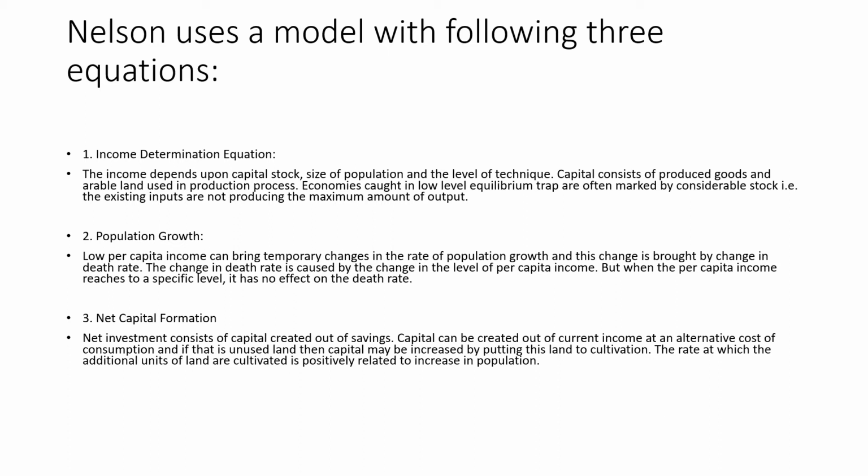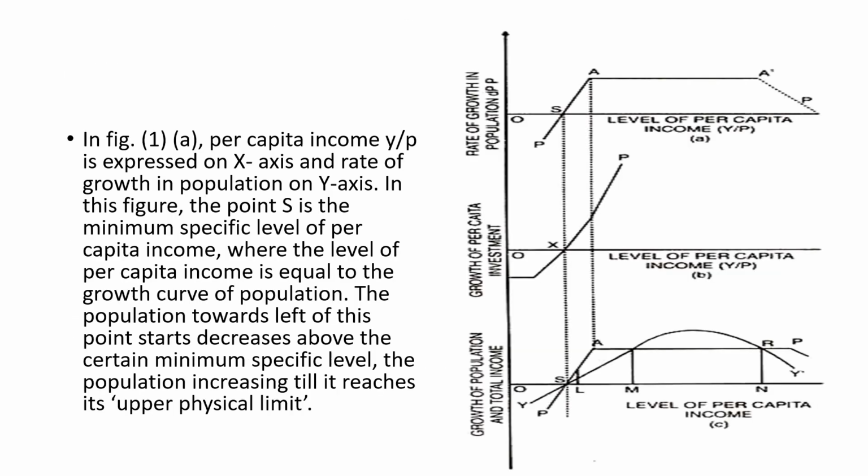Now coming to the final and third equation, the equation with regard to net capital formation. Here the net investment consists of capital which is created out of savings, and capital can be created out of current income as well. So this is an alternative cost of consumption, and if there is unused land in the economy, then capital may be increased by putting land into cultivation. And the rate at which additional units of land are cultivated is positively related to the increase in population.